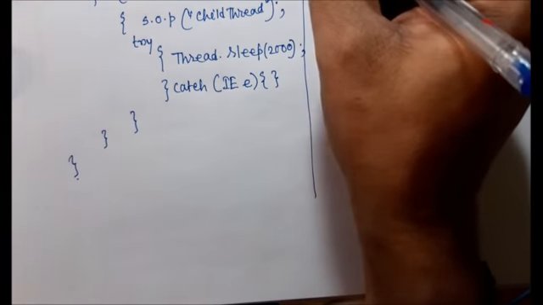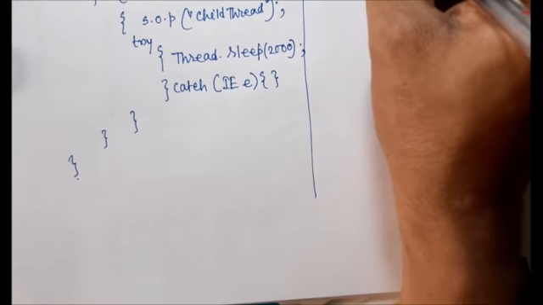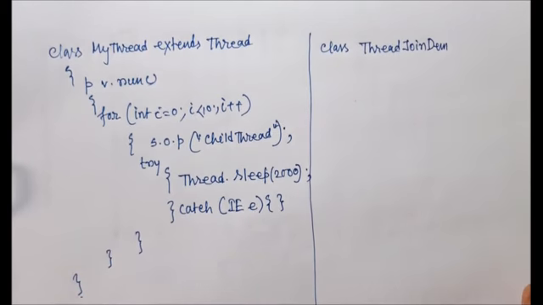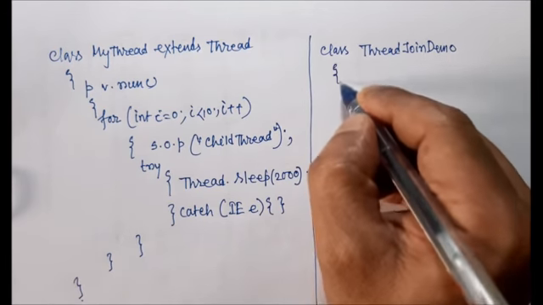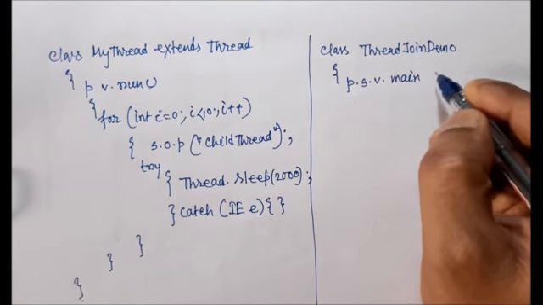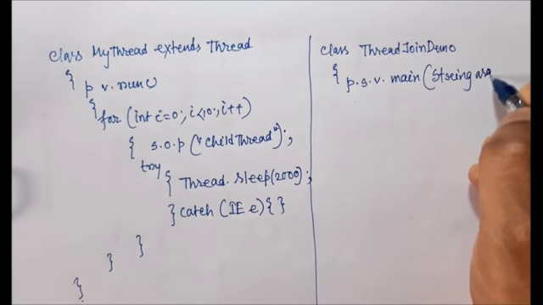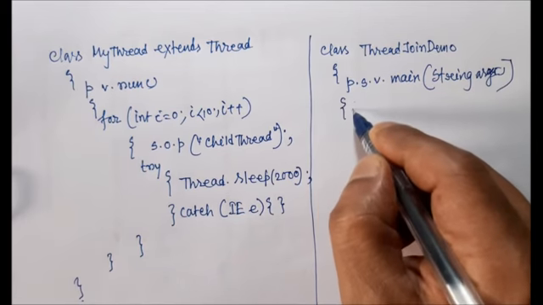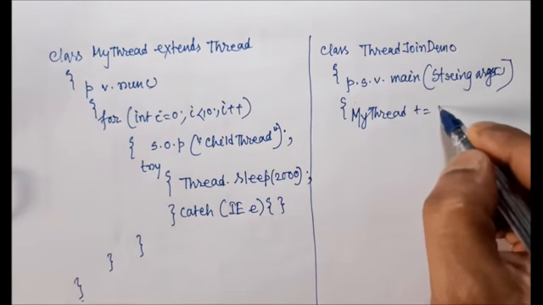So class ThreadJoinDemo, public static void main(String[] args), and within that we have to create the object of this class: MyThread t = new MyThread().